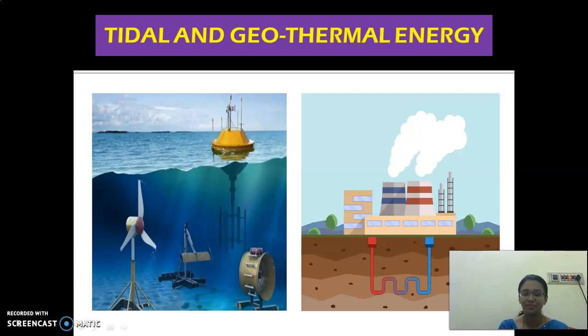Clear, children? So what is meant by electricity? The flow of electric charges. What are the charges? Plus and minus charges. It is called electricity. I hope up to this you are clear. Now we have completed the introduction part of this lesson.